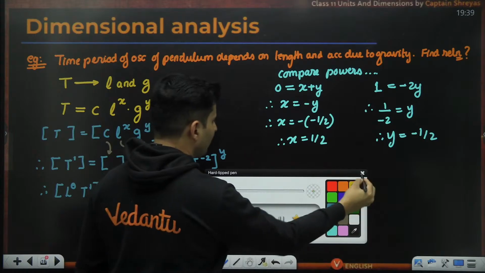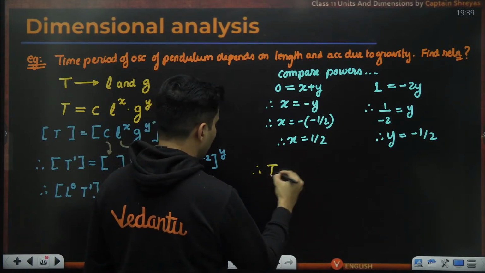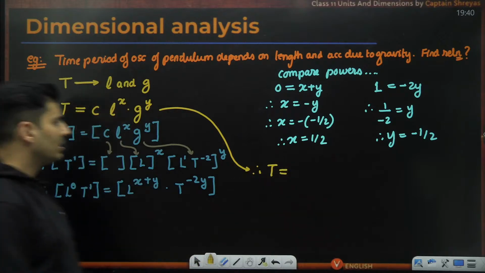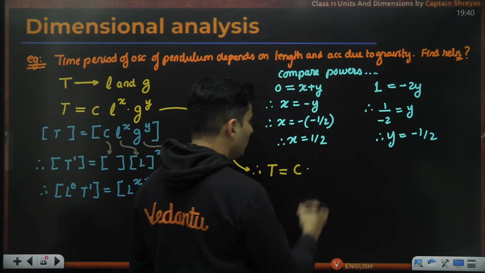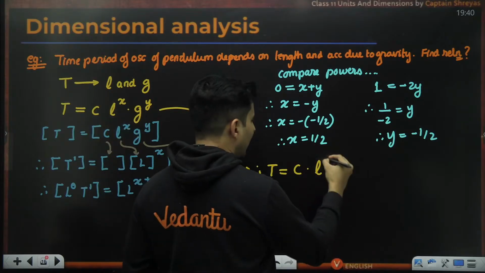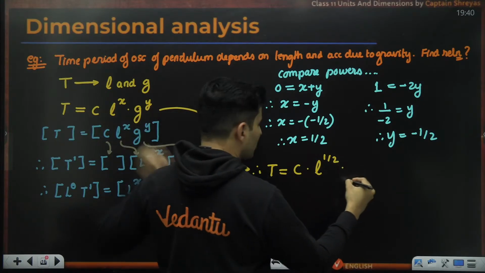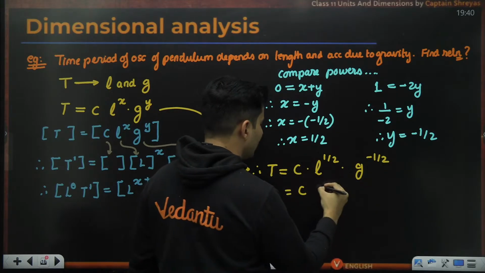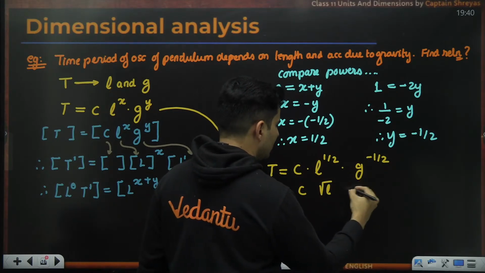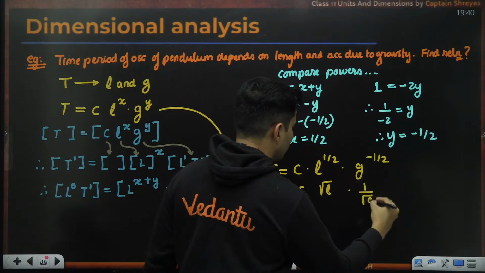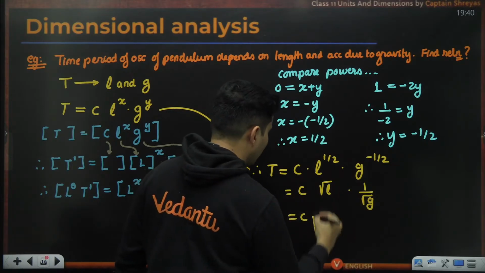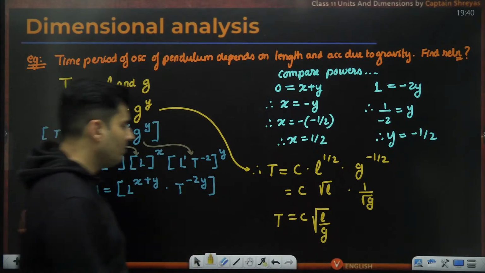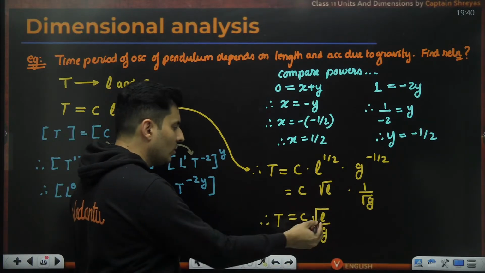My job is half done. I just need to substitute it. Therefore, if you come back from here, time will be constant into length raised to x. X is basically half. G raised to y, that means g raised to negative half. So guys, this is as good as saying this is root of L and this is nothing but 1 by root of g. So this will become constant into root of L by G. This is the answer. So the time period of the pendulum is some constant into root L by G.